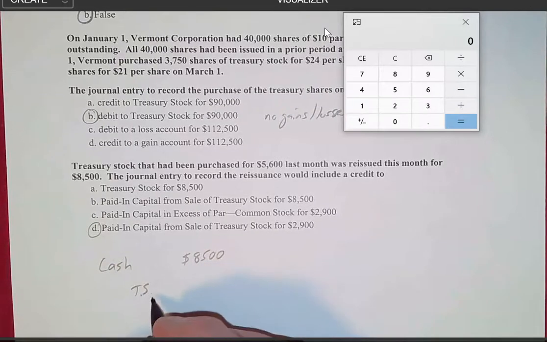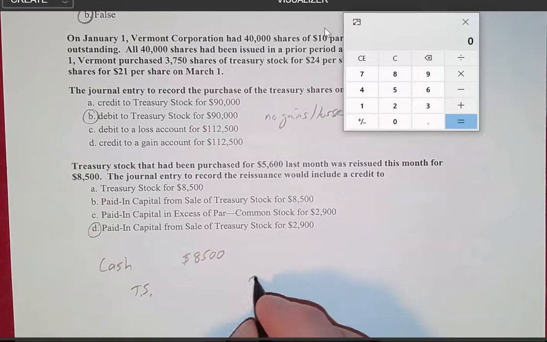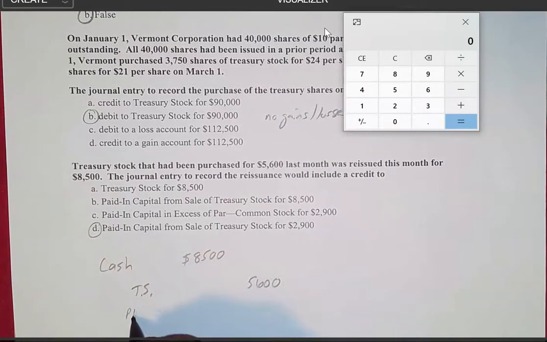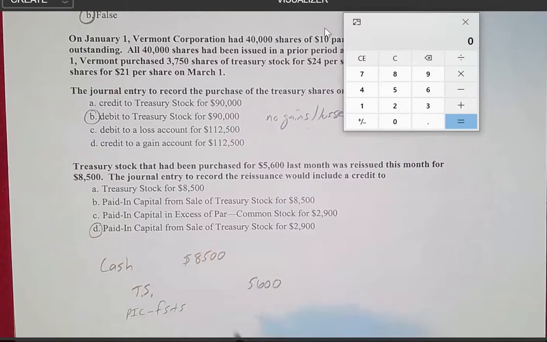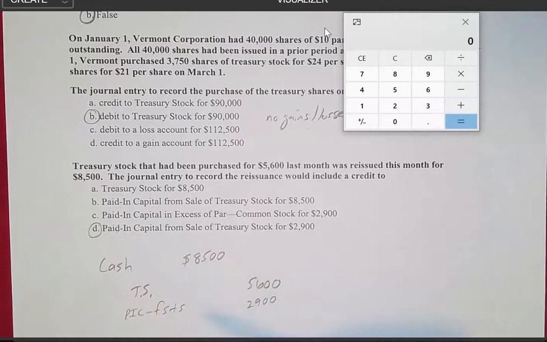We had the treasury stock on the books for $5,600, and that is exactly how much we're going to take it off the books for. And then we're going to use this PIC account, paid-in capital from the sale of treasury stock, $2,900. So again, D is our answer.